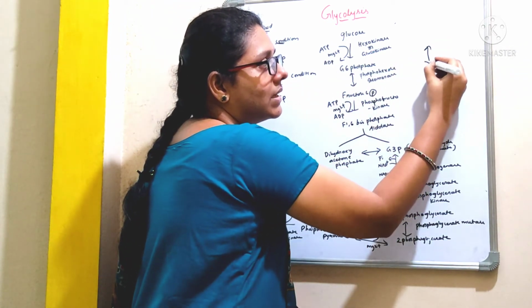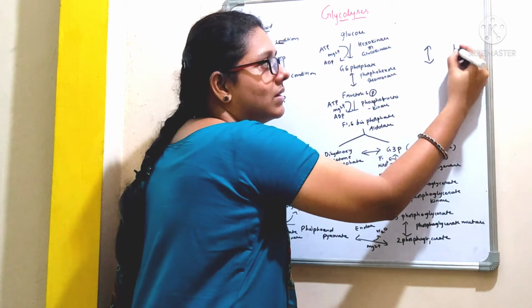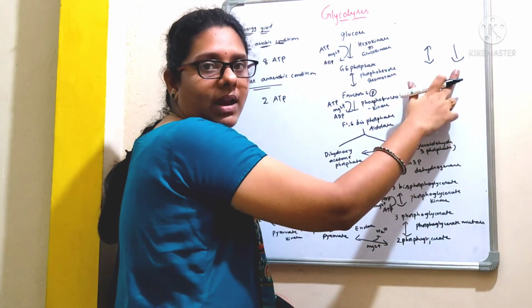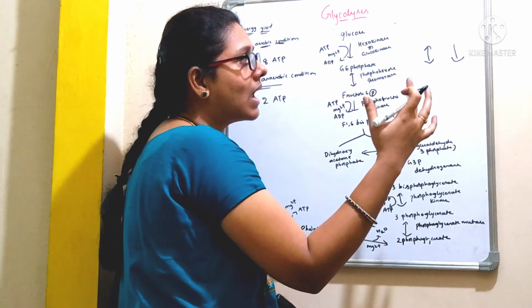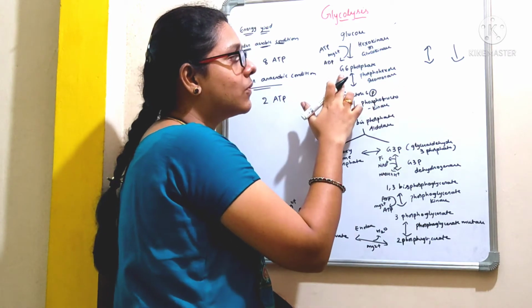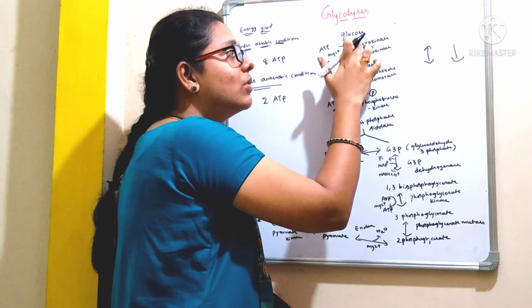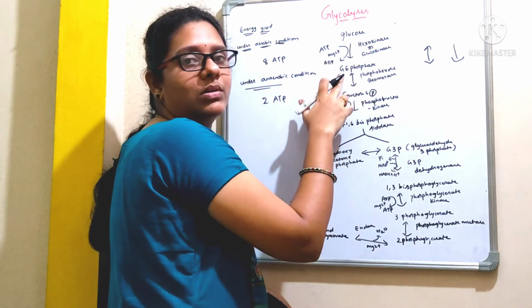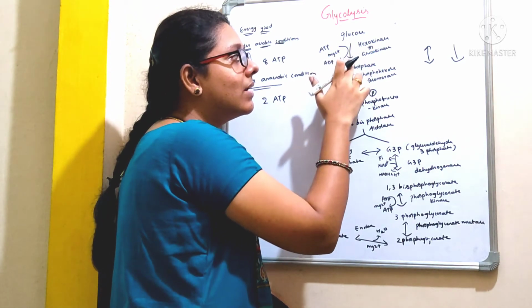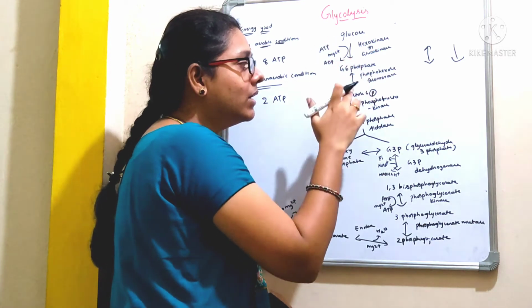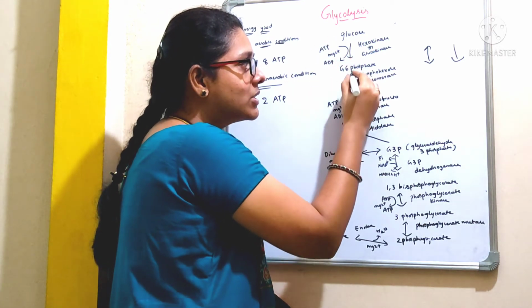This indicates a reversible reaction. This indicates an irreversible reaction. Irreversible reaction in the sense that this glucose 6-phosphate cannot be converted back to glucose. Here the glucose is converted to glucose 6-phosphate and it is an irreversible reaction. If you look into the next step, it is a reversible reaction.